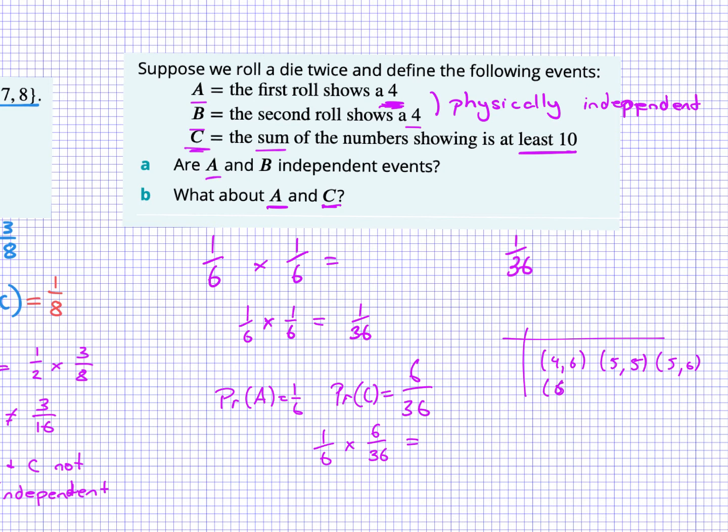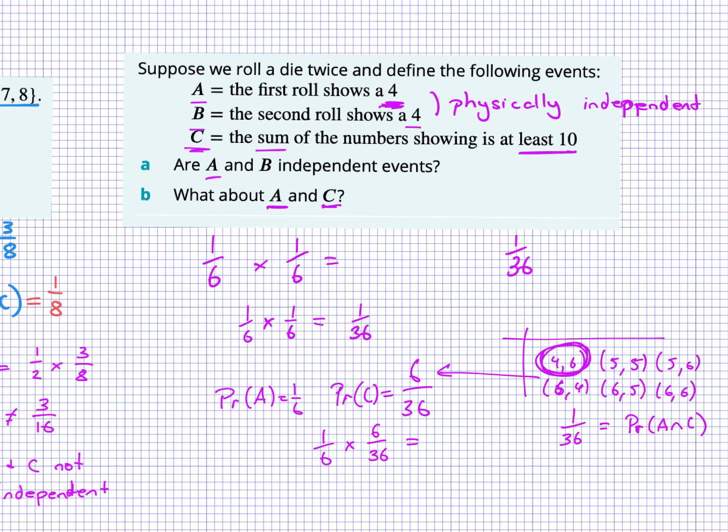6, 4, 6, 5, and 6, 6. They were our 6 combinations, and you can see that only one of them meets the A condition. So we have a 1 in 36 chance of the intersection of A and C.